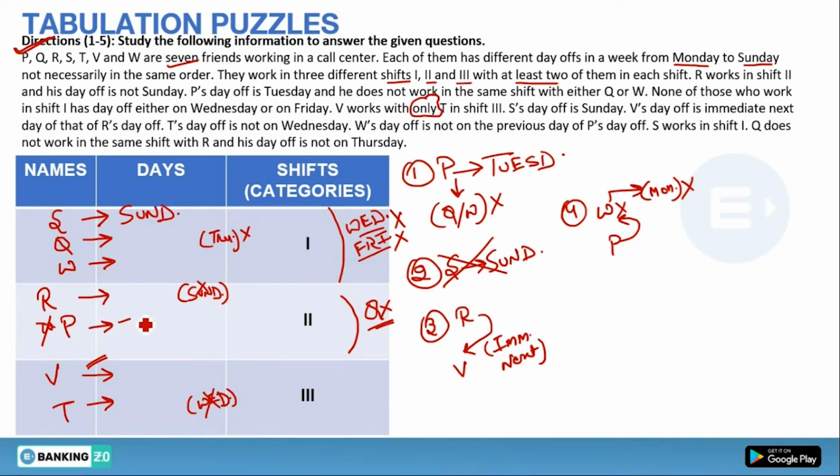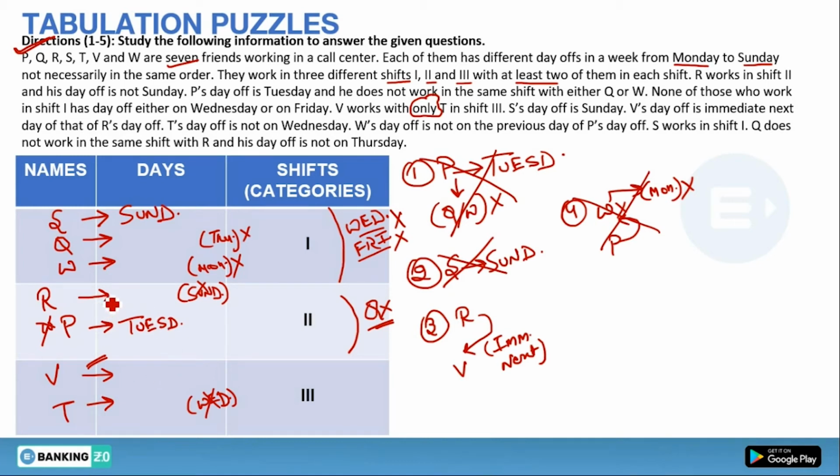And we know that P has its weekly day off on Tuesday. Now we have used completely hint number 1. We know that W cannot go on Monday, so Monday is blocked. So we have used hint number 4 also. Now we know that Wednesday is completely blocked on shift 1 and Friday also. And Wednesday is blocked on T. So there are 2 possible spaces for Wednesday, that is on R and on V.